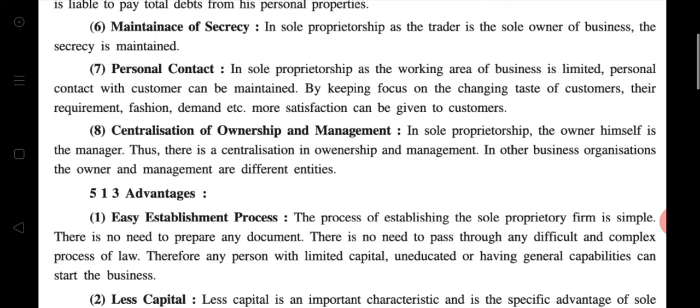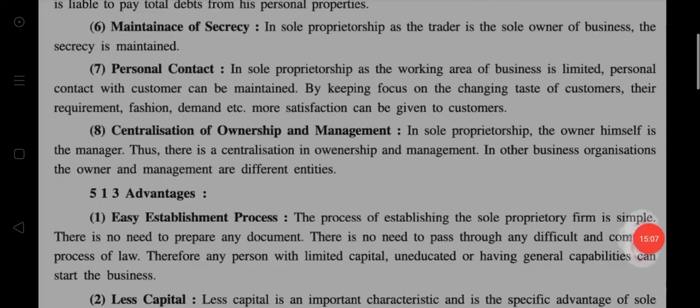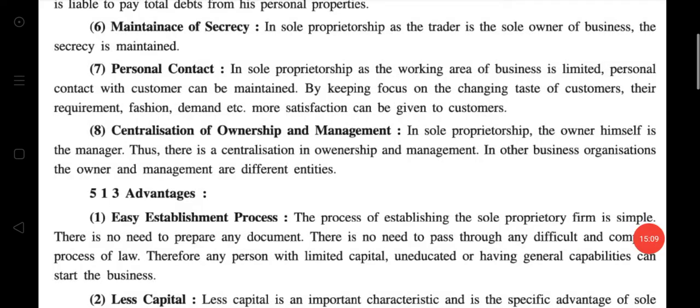Then the eighth one, centralization of ownership and management. In sole proprietorship, the owner himself is the manager, thus there is centralization in ownership and management. In this business firm, the owner is the manager, the owner is the employee, and the owner is the owner, right?